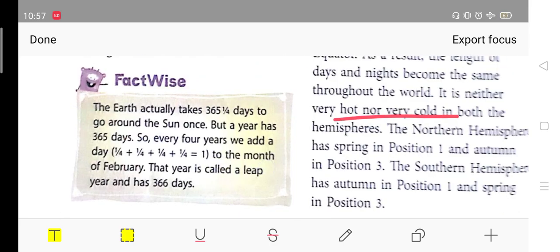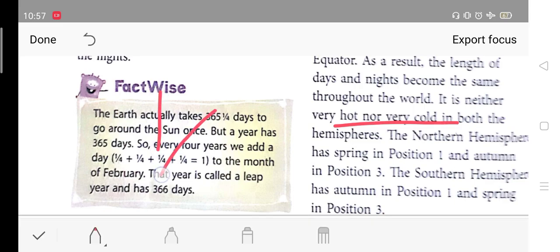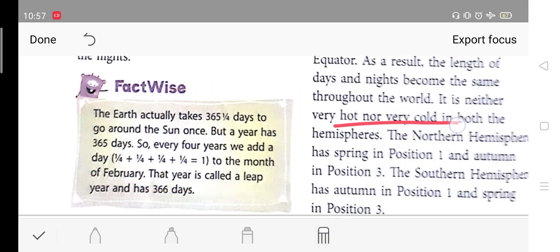All right. Okay, so it's a fact here. The earth actually takes 365 and 1 by 4 days. If you add 1 by 4 four times, it makes 1, and that is equal to 1 day.